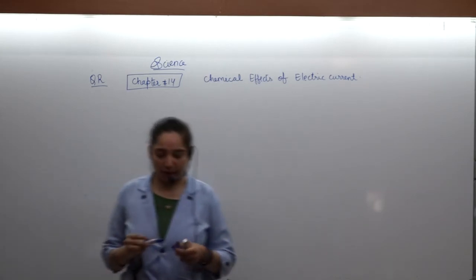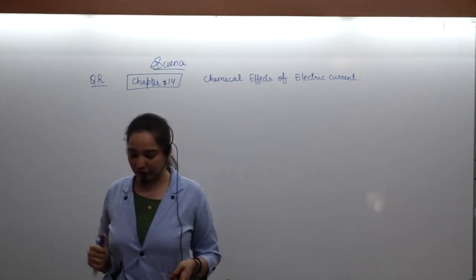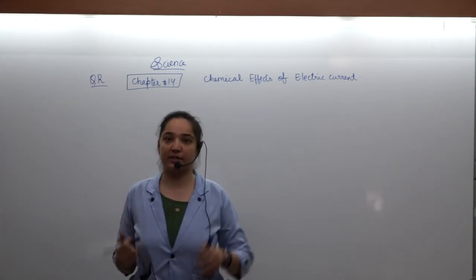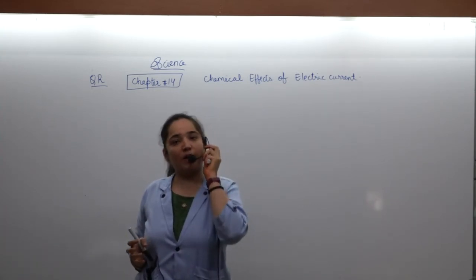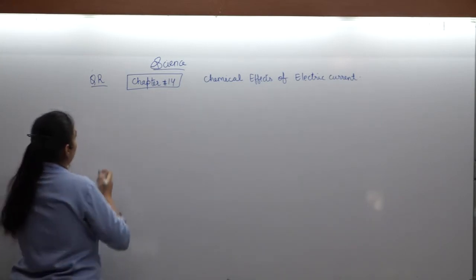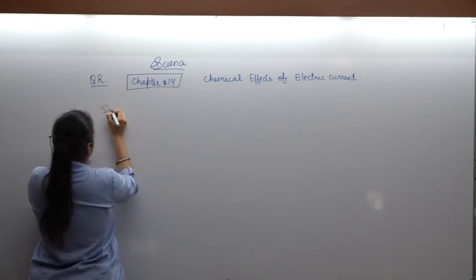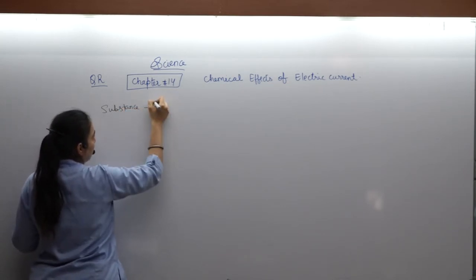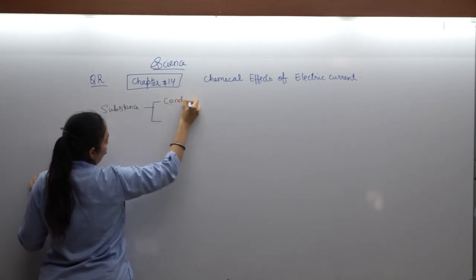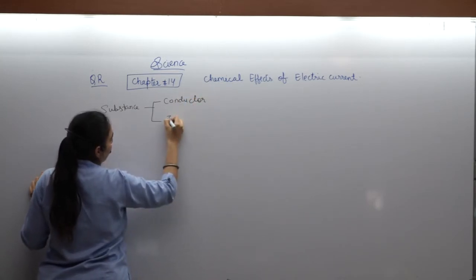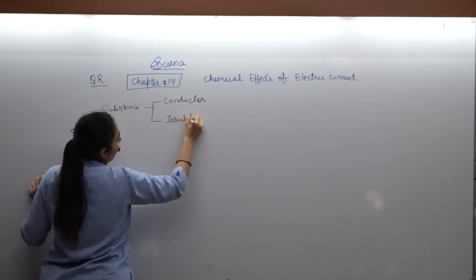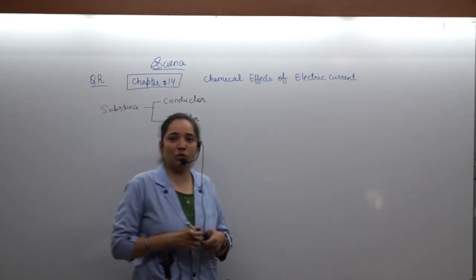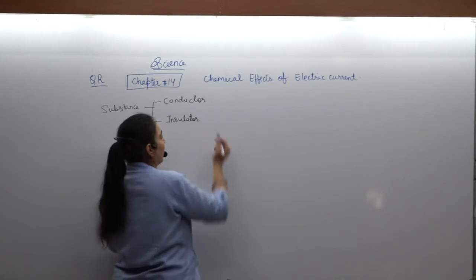Now, if we talk about this content, that is chemical effects of electric current, first of all, anything is divided into two categories. Either it is a conductor or it is a non-conductor. That means any substance, whichever you are having, it is of two types. Either it is conductor or it is insulator. Now, what is the meaning of these two terms, conductor and insulator? Conductor means those things that will allow the flow of electricity to pass.